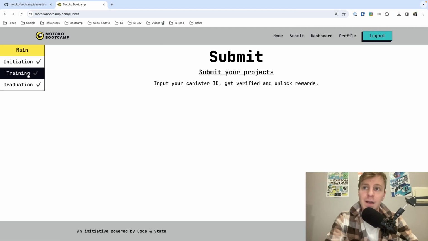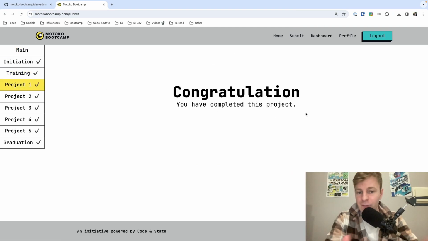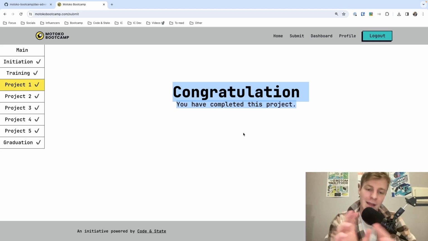Then you go to the training and you select your project. I have already completed this project, but you should see a space to input your canister ID. You paste your canister ID, then you click on submit, and then within 10 to 20 seconds, you will receive an answer. If your canister is correct, you can move to the next level. If your canister is incorrect, it will usually show you an error message and explain what the problem is and how you can fix it.